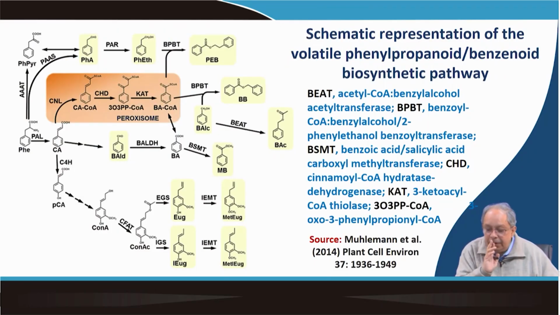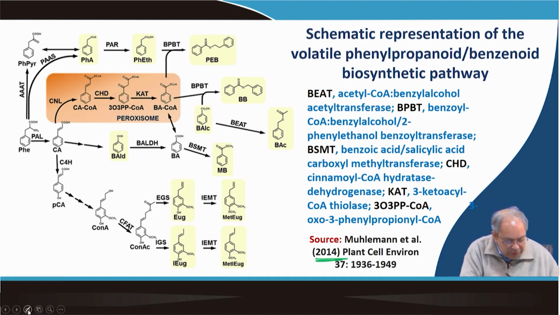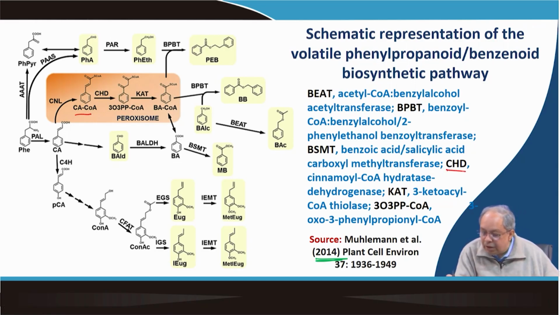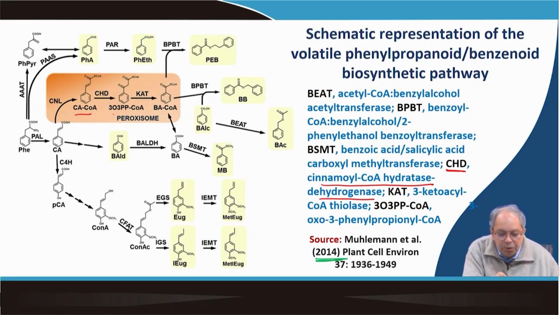And then finally, this is in Plant Cell, published in 2014. Now, this is the clear picture. What we see here is cinnamic acid in the cytosol that moves inside, and then the CNL enzyme converts the cinnamic acid into cinnamyl CoA, and then there is CHD, cinnamyl CoA hydratase dehydrogenase, which converts cinnamyl CoA into 3-oxo-3-phenylpropanoyl CoA. In between there is an intermediate, 3-hydroxy-3-phenylpropanoyl CoA, but that is an intermediate.